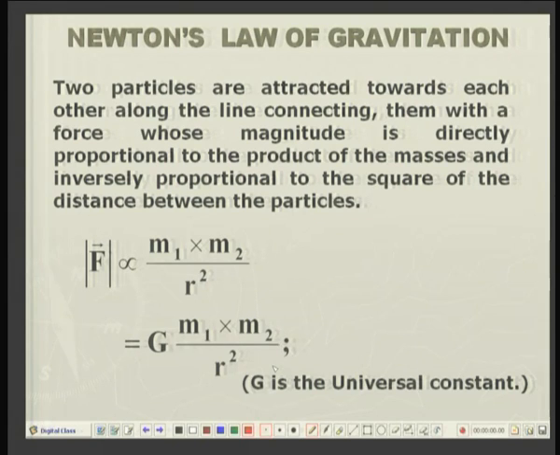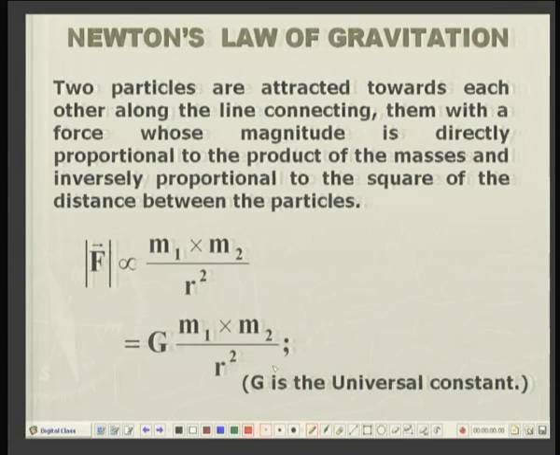That defines the direction of the attractive force, and the magnitude is proportional to the product of the masses. Please do not confuse mass with volume or weight. It is the amount of matter, as we have clarified in lecture 1. So, it is proportional to the product of the masses and inversely proportional to the square of the distance between these two particles.